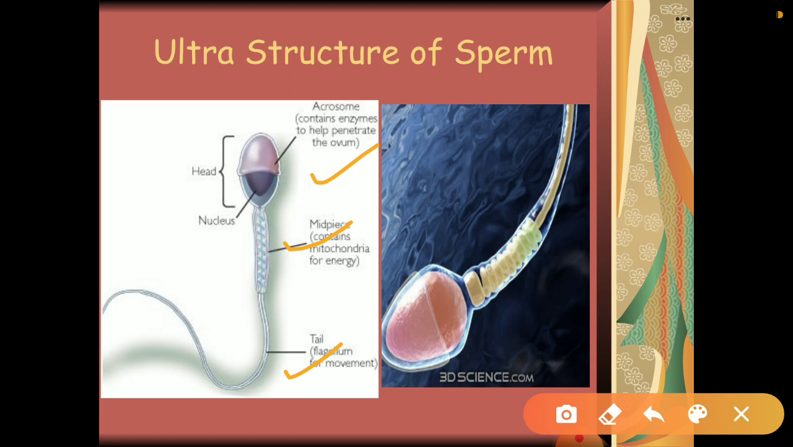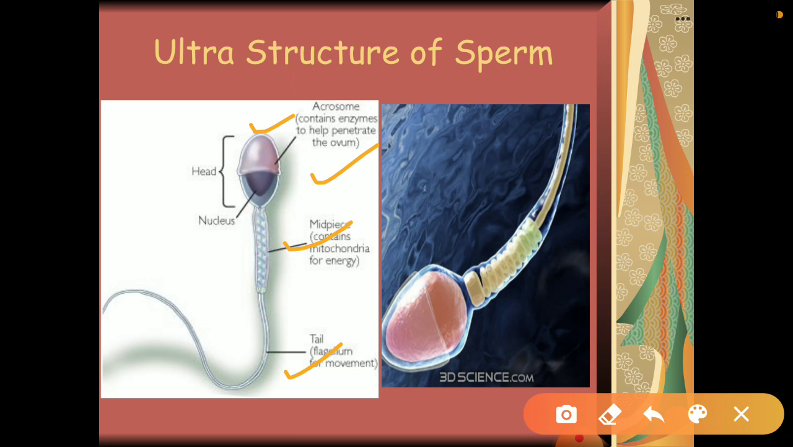Okay, so the head region contains the haploid nucleus, and the anterior region is covered with a cap-like structure. That is, this region is covered with a cap-like structure, and it is called acrosome. Okay, so acrosome is very important because it contains certain enzymes, or you can say hydrolytic enzymes, and their function is very important during fertilization.